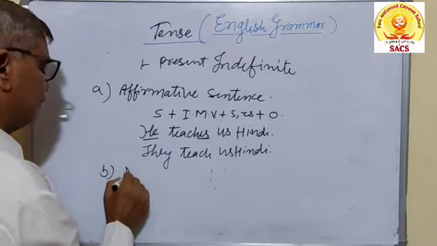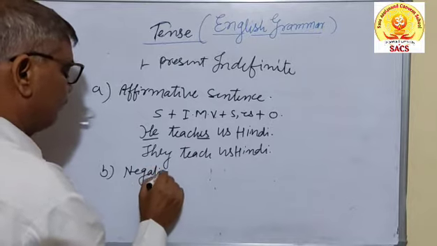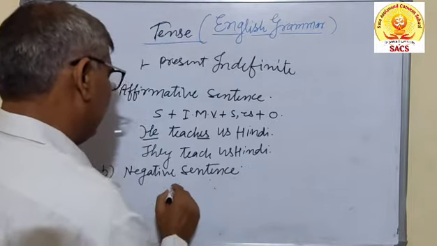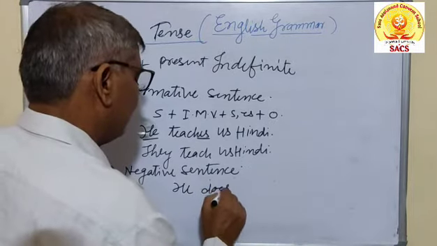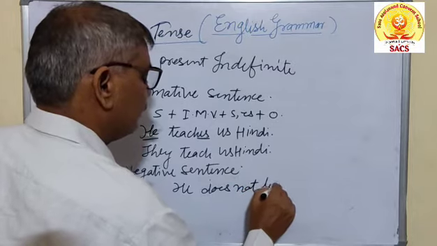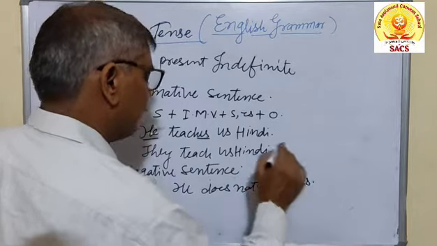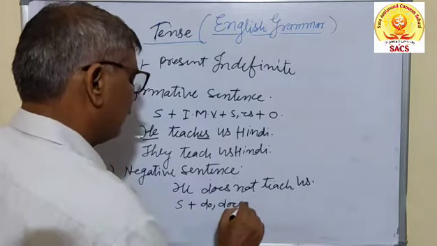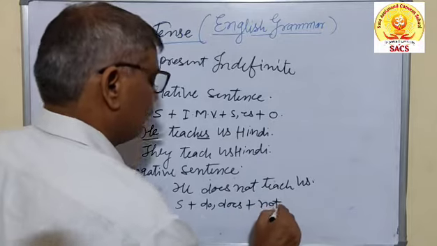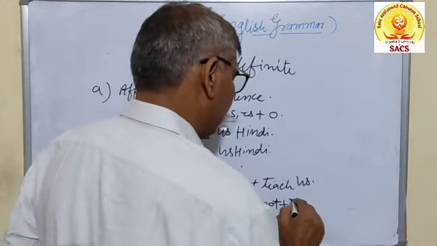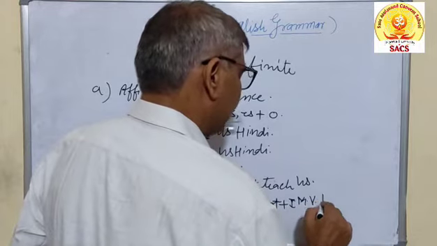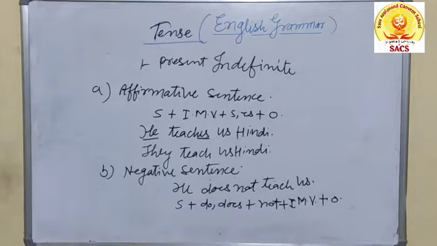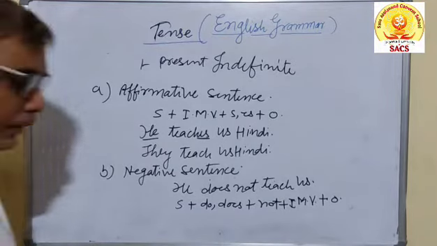Then B part, negative sentence. In a negative sentence, we must know: he does not teach us. You can write subject plus do or does plus not plus first form of the main verb plus object. This is the structure of the negative sentence. You can look at the blackboard and you can learn it.